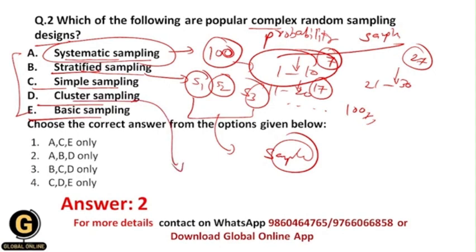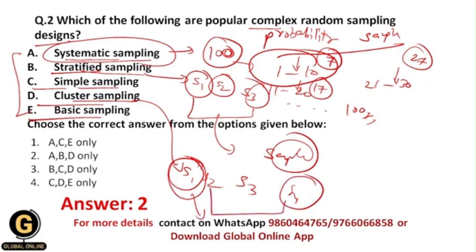So within cluster sampling, again there is a large population, and basically it is a heterogeneous population. Here I am going to divide the whole population into different subgroups like S1, S2, S3, and then I am going to randomly select whole subgroups from these. For example, I will randomly select the S1 subgroup and the S4 subgroup, and then finally I will make a sample.